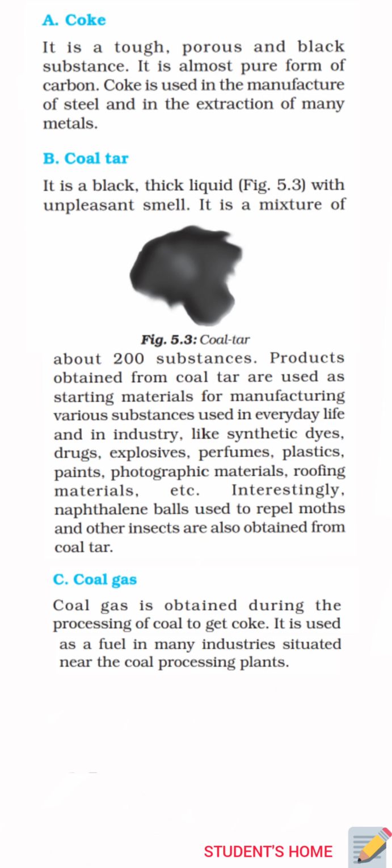Interestingly, naphthalene balls used to repel moths and other insects are also obtained from the coal tar. Now coming to the next topic, that is coal gas. Coal gas is obtained during the process of processing coal to get coke. It is used as a fuel in many industries situated near the coal processing plants.